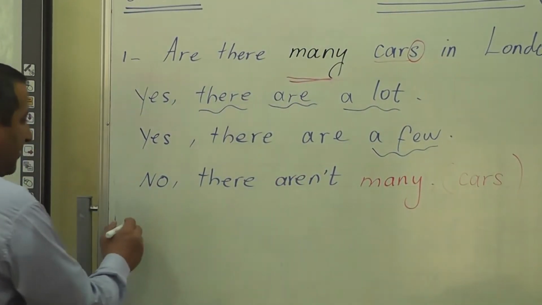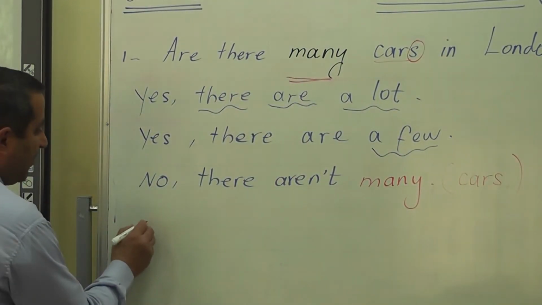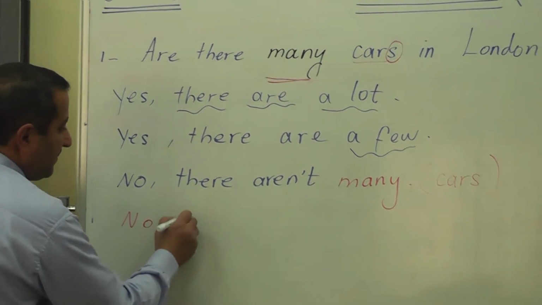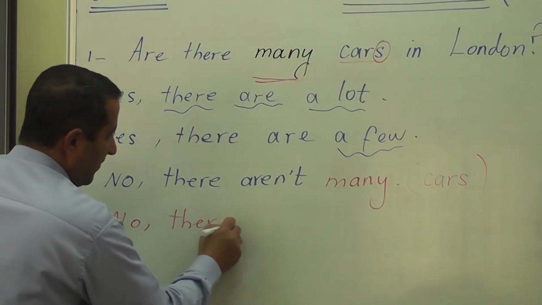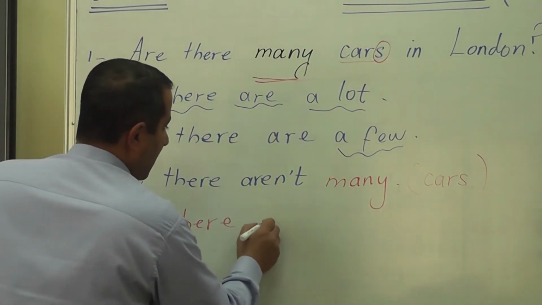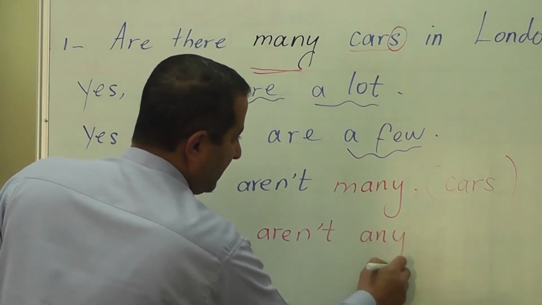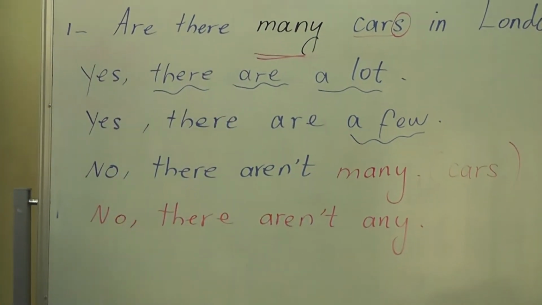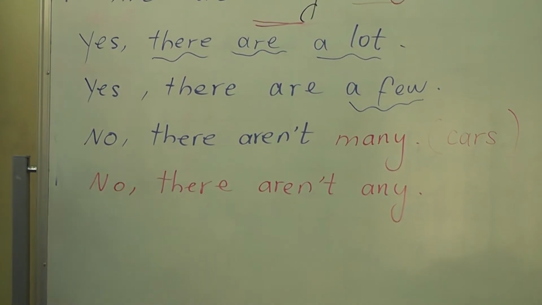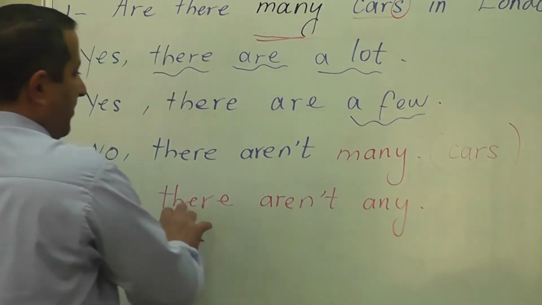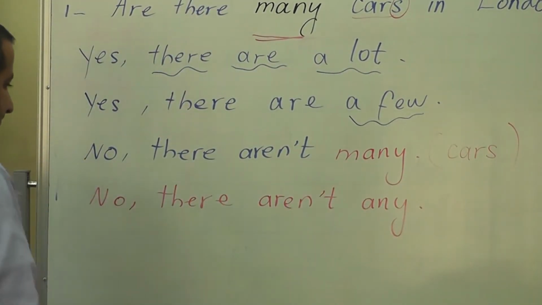Or we can answer in a different way as well. We say no, there aren't any. There aren't any cars. Okay, same here. Cars is optional. We can say there aren't any cars.